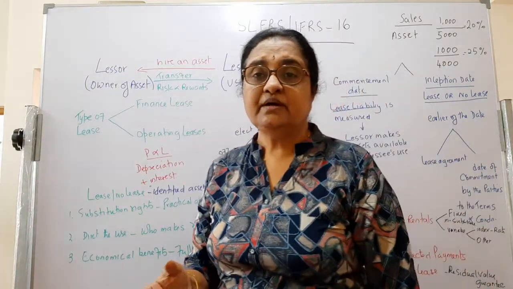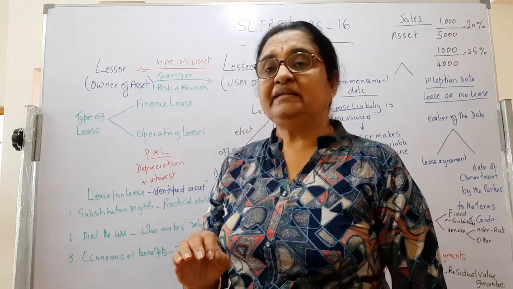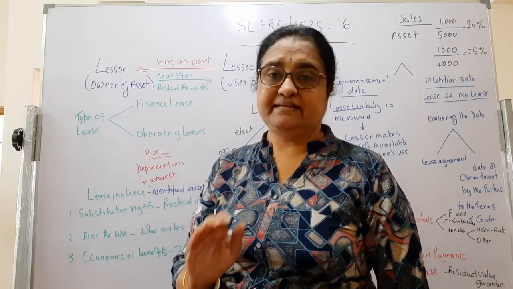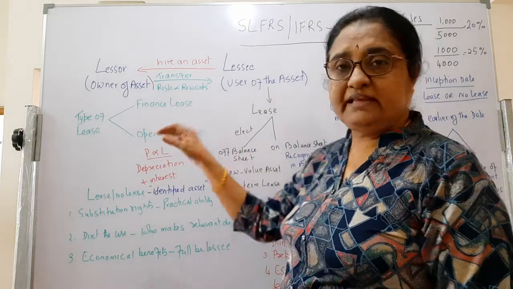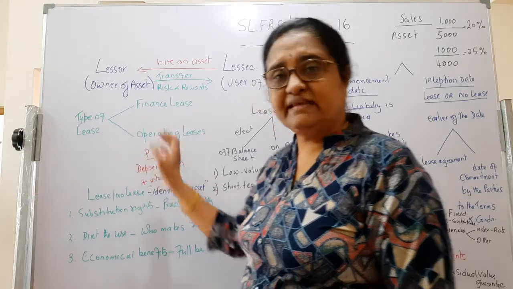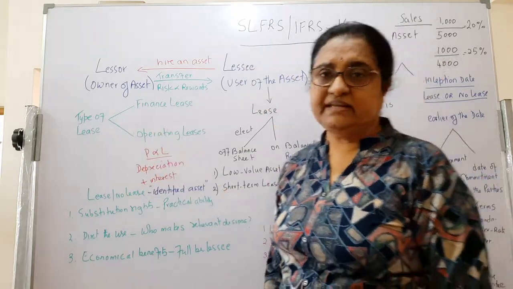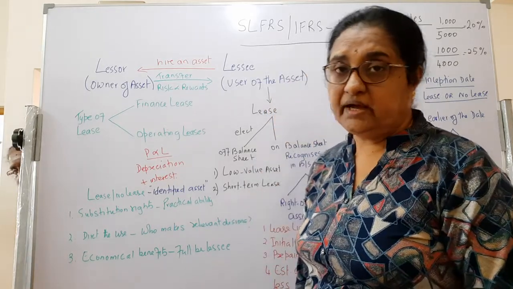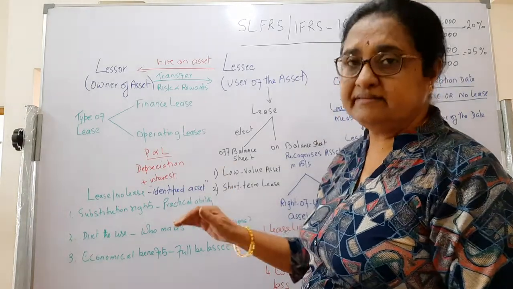Mostly they have an election, but 90% they have to disclose or recognize the assets in the balance sheet. There is an anomaly or discrepancy. Sometimes the lessor as well as the lessee will recognize the asset. This is subject to debate. But in future, how the IASB is going to handle this, we don't know. But at the moment, it's like this.